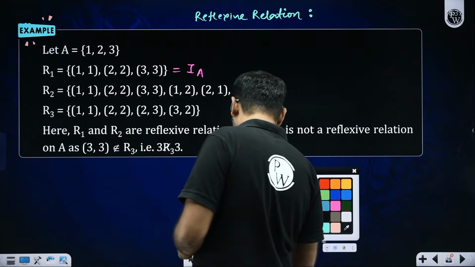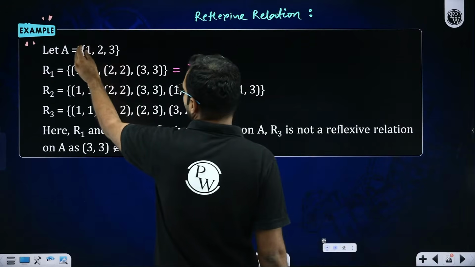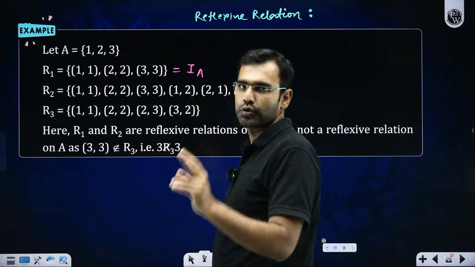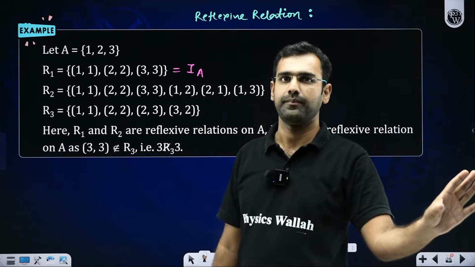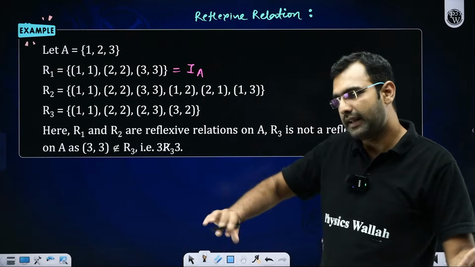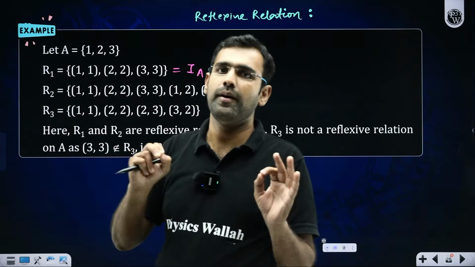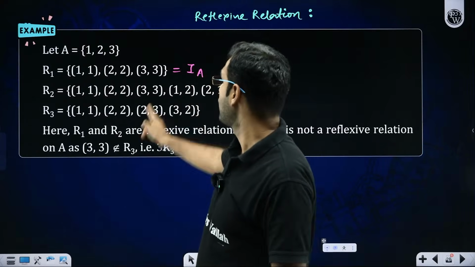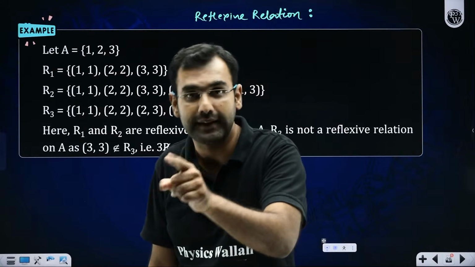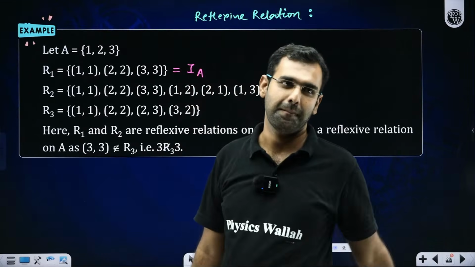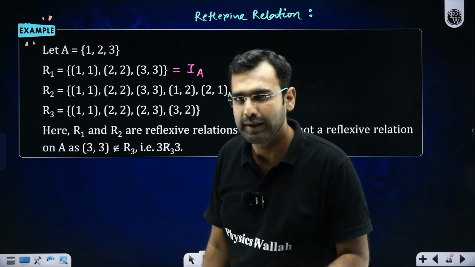So here what I'm saying is, please pay attention everyone, that if A has 3 elements, 1, 2, 3, then 1 is mapped with 1, 2 is mapped with 2 and 3 is mapped with 3. That's it. Nothing more than this, nothing less than this. If I'm given that, then such a relation will be called an identity relation on that set, for example A here in this case. Did I answer your query or shall I repeat it?